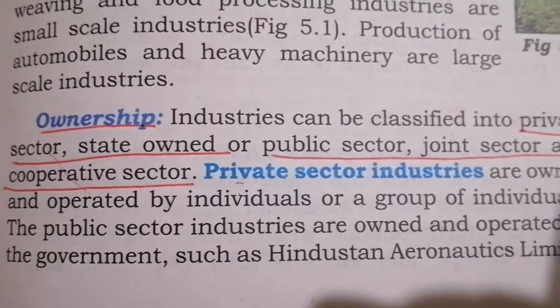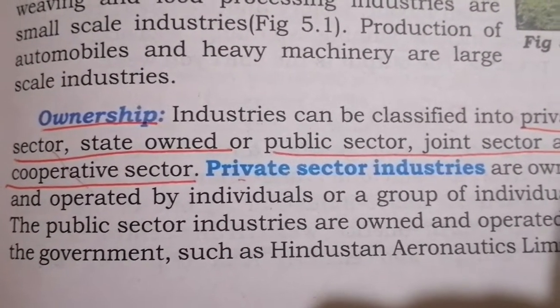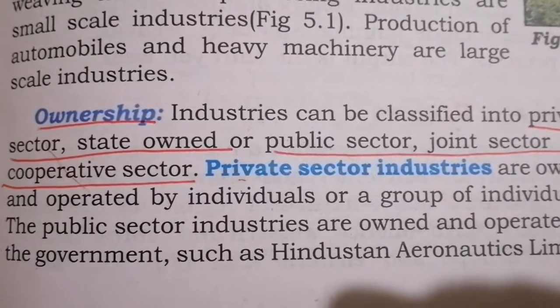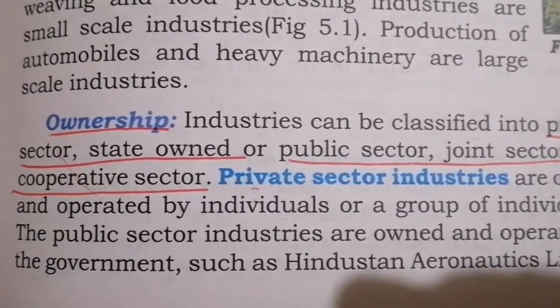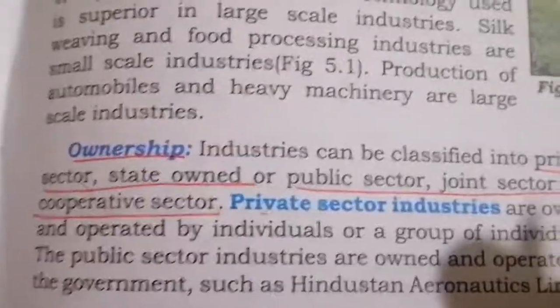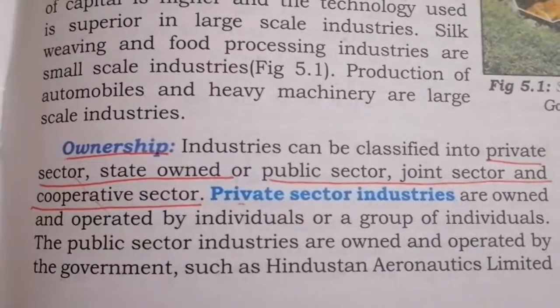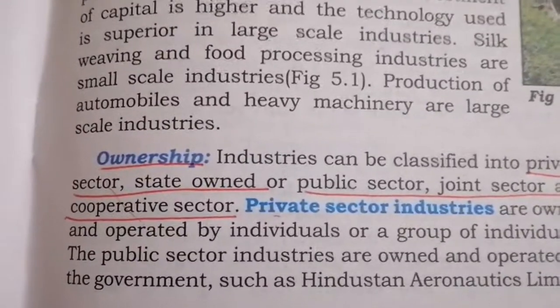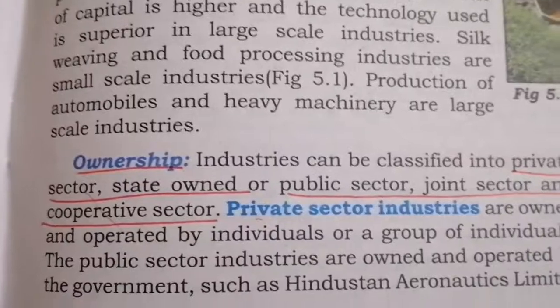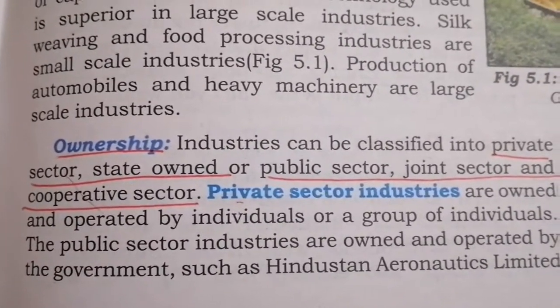So last week we were seeing about the industries chapter, isn't it? In that chapter we saw what is secondary activity. Industries come under your secondary activity, okay? And then we saw the different classifications of industries based on raw material, size and ownership. So today we are going to see about the classification based on ownership.